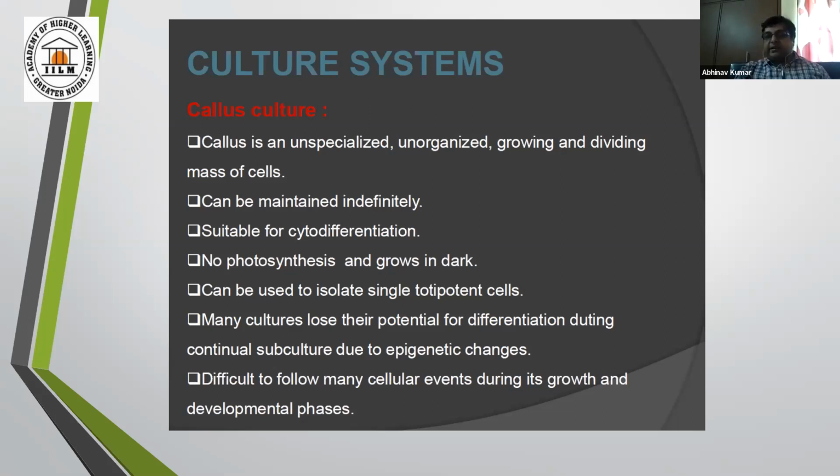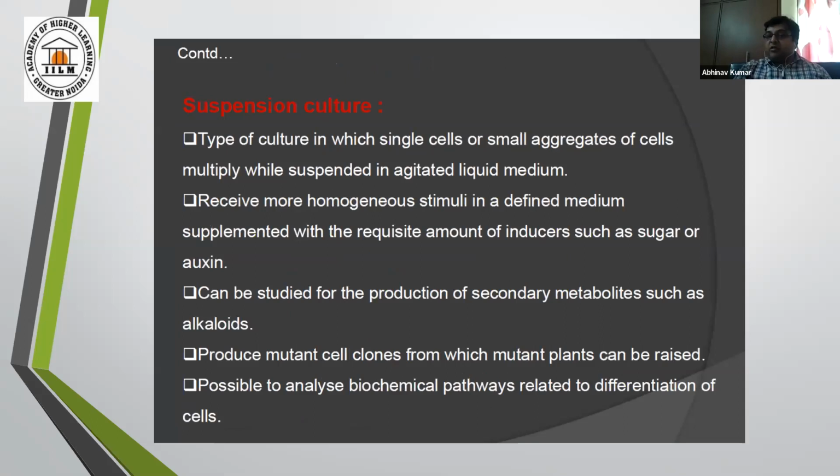And a type of culture in which single cells or small aggregates of cells multiply while suspended in agitated liquid media, and it is more homogeneous. And it is supplemented with several inducers such as sugar, auxin, or other cytokinin.